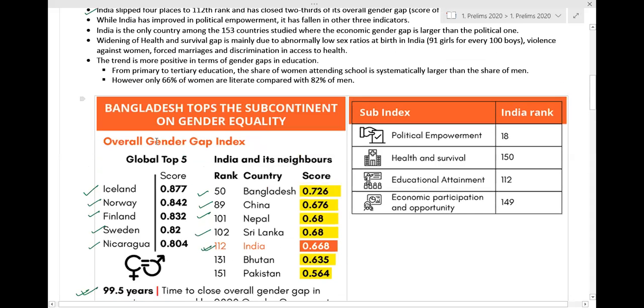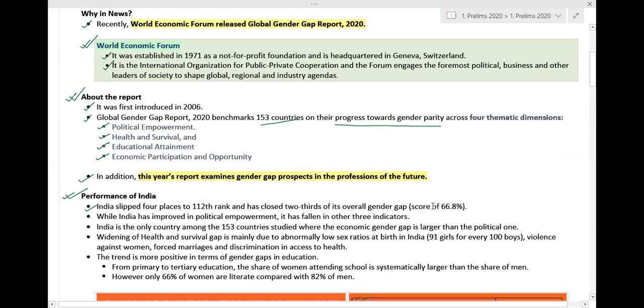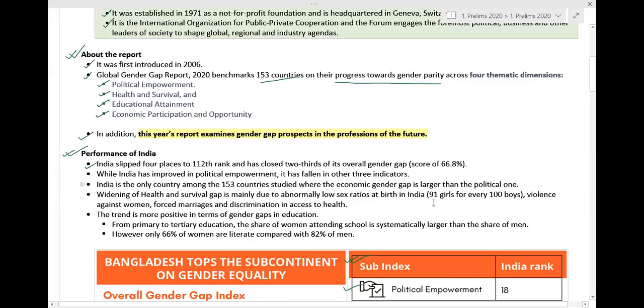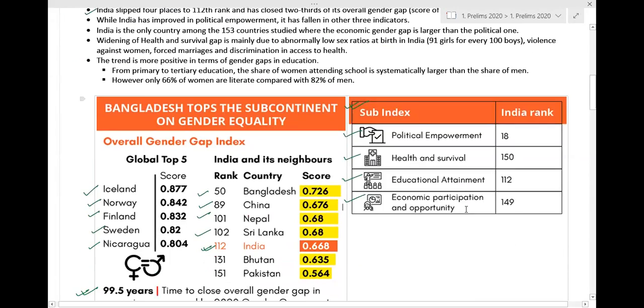On the right hand side, these are the four subcategories that we have already covered: political empowerment, health and survival, educational attainment, and economic participation and opportunity. These are the sub indexes of the global gender gap report, and it shows how India ranked in these sub indexes.